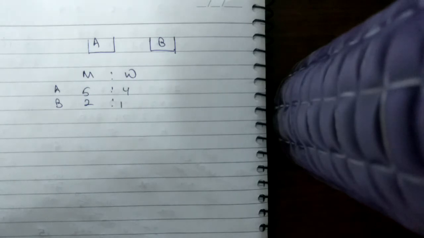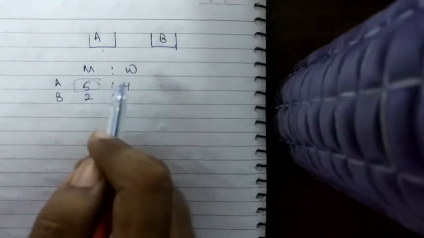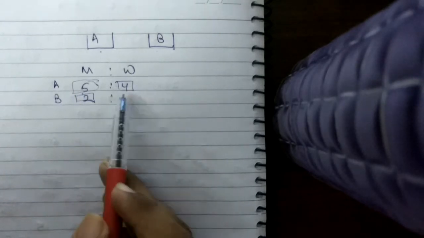1:1. Now as we can see, a milk to water ratio of 1:1 means there should be an equal amount of milk and equal amount of water. Now in any situation, if we take the milk or the water from the jars, the milk will always be more than the water.